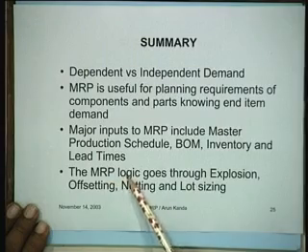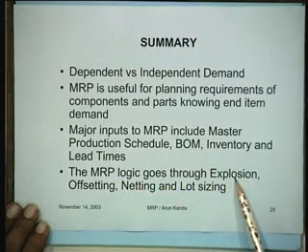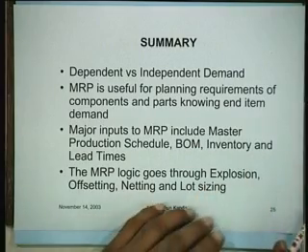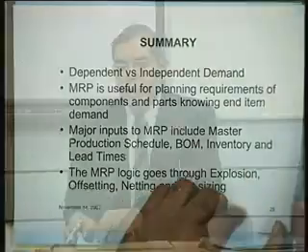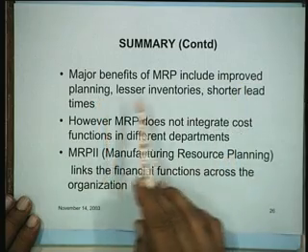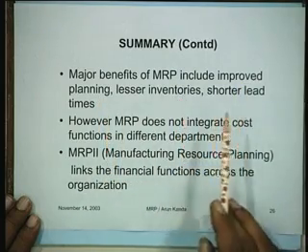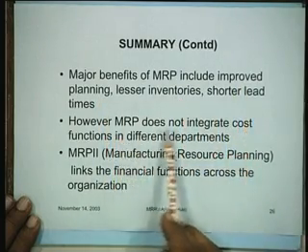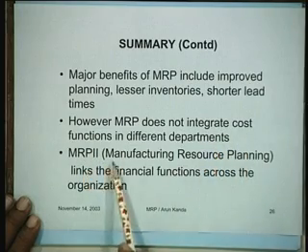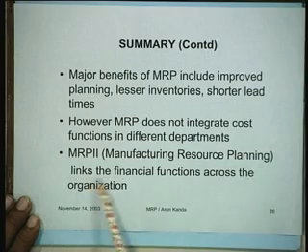And the MRP logic goes through operations like explosion, offsetting, netting and lot sizing in a bid to determine the requirements of the various parts and components. And finally, some of the major benefits of MRP include improved planning, lesser inventories, shorter lead times. However, MRP does not integrate cost functions, that is a defect. And MRP2, which is manufacturing resource planning, links the financial functions across the organization.